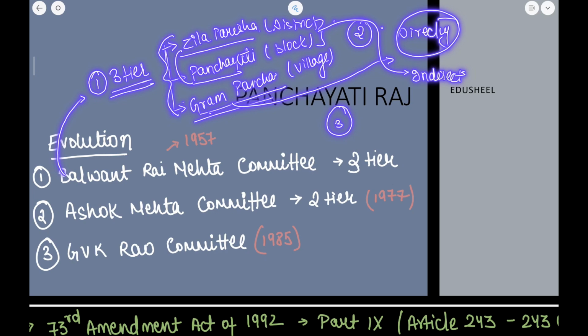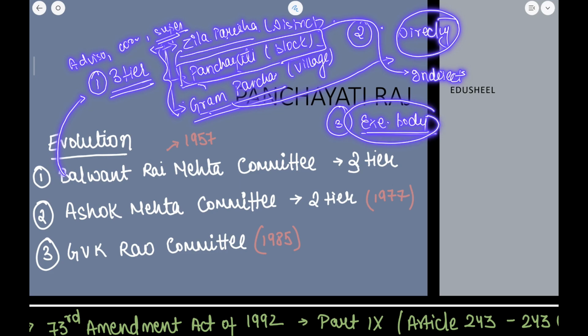The fourth one was about the roles at each level: the Panchayat Samiti at the intermediate level was to be the executive body, while the Zilla Parishad, which was at the top, was to be an advisory, coordinating and supervisory body. I'll repeat it once again. The Panchayat Samiti at the intermediate level used to be the executive body, whereas the Zilla Parishad was an advisory, coordinating as well as supervisory body.